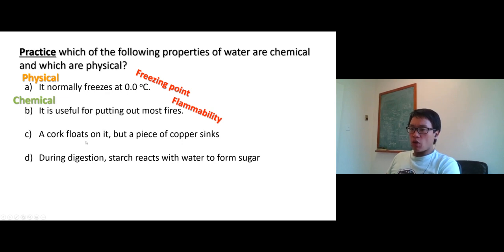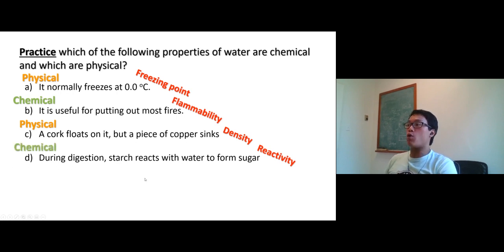A cork floats on it, but a piece of copper sinks. That's the density of water, right? Well, with density, water is still water, it doesn't change. So this is a physical property. And during digestion, starch reacts with water to form sugar. Well, that's a reaction. This is reactivity, or chemical reactivity. Totally a chemical property of water.